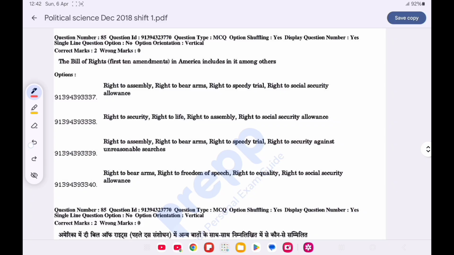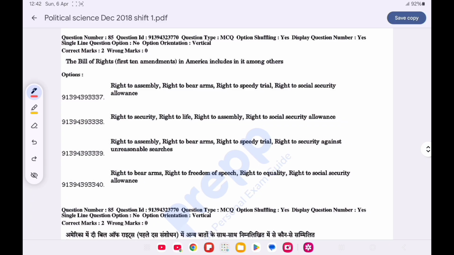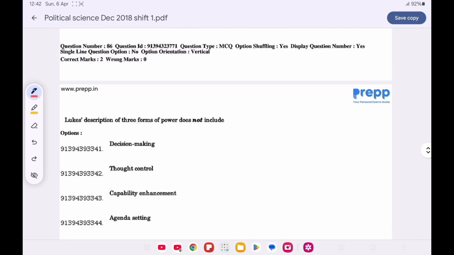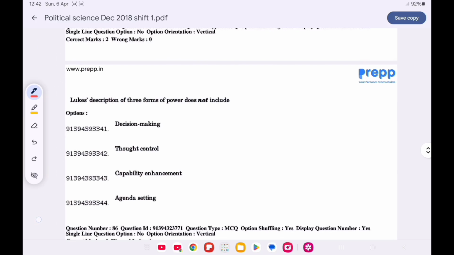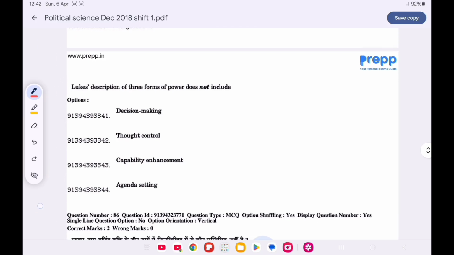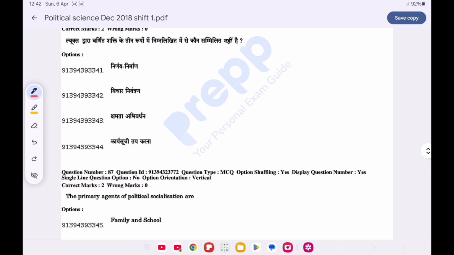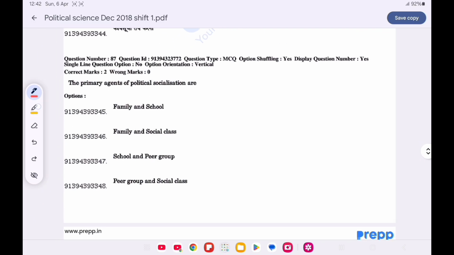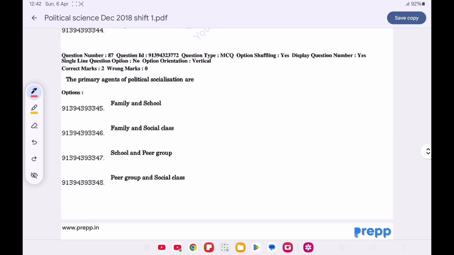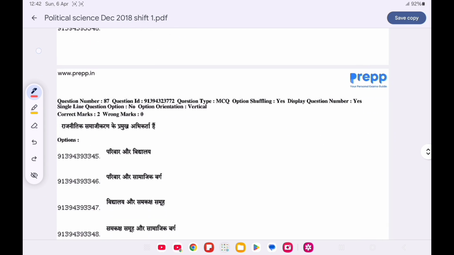Question number 85. The Bill of Rights, first 10 amendments in the American Constitution, include among others. Option C is correct, right to assemble, right to bear arms, right to speedy trial, right to security against unreasonable searches. Question number 86. Lukes's description of 3 forms of power does not include. Option C is correct, capability enhancement. Now question number 87. The primary agents of political socialization are. Option B is correct, family and social class.